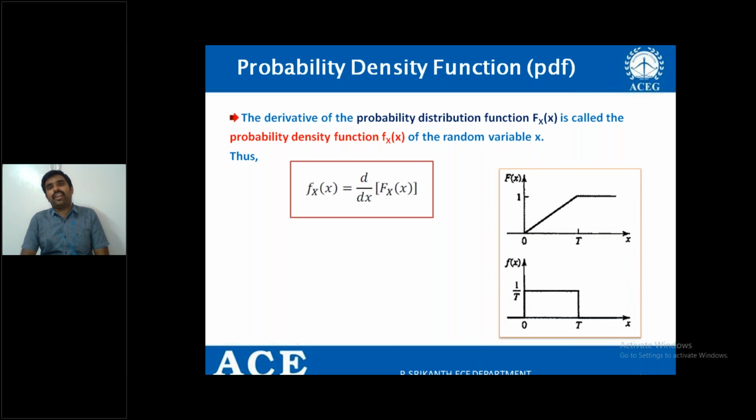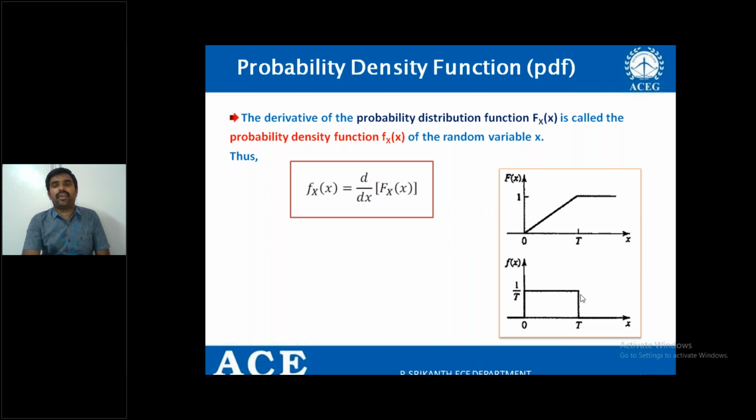And pictorially you can represent it like this. If capital F of x, our cumulative distribution function, is like this, then the differentiation of the above function is small f of x, which can be taken like this. If you observe here, there is a constant slope, so the change is constant from 0 to t.